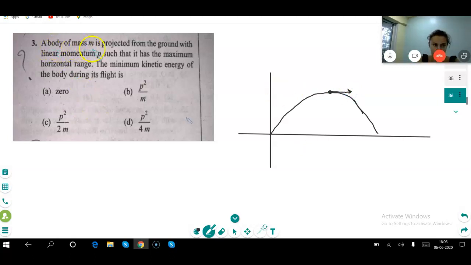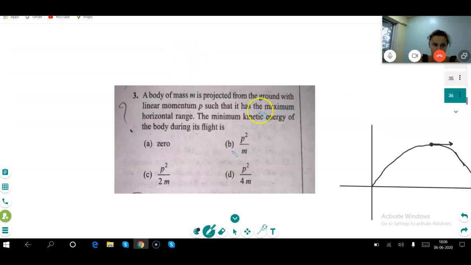A body of mass m is projected from the ground with linear momentum p such that it has maximum horizontal range. Correct?